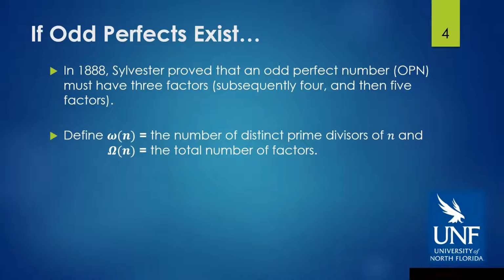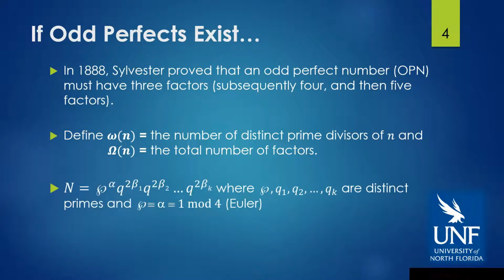If we let little omega of n be the number of distinct prime factors of n, and capital omega of n be the total number of factors including multiplicity, then letting n be of the form p to the alpha times a product of perfectly squared odd prime powers, so q1, q2 through qk to even powers, then this must be the form of an odd perfect number.